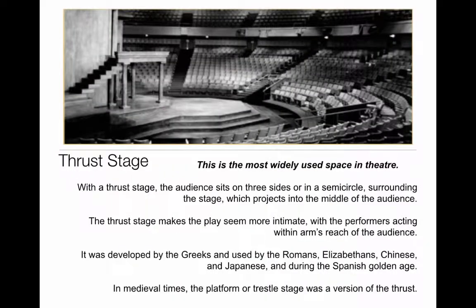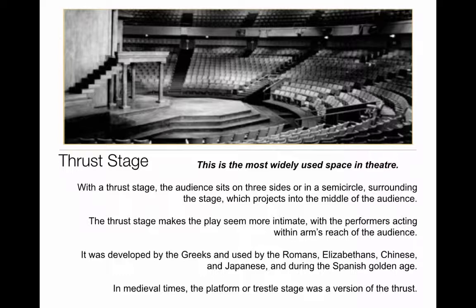The most widely used space in theater is the thrust stage. The audience sits on 3 sides or in a semicircle surrounding the stage, which projects into the middle of the audience. Because the play space thrusts out into the audience, a sense of intimacy is created. However, the back wall does allow for some elaborate scenery. It was developed by the Greeks. It was used in the medieval times during the Spanish Golden Age. The Romans used it, the Elizabethans used it, the Chinese used it, etc. It is the most widely used throughout history.